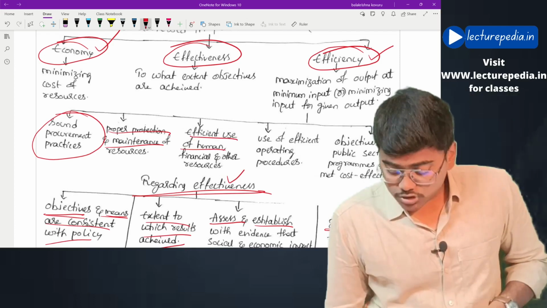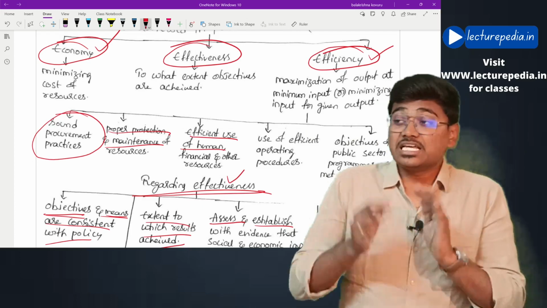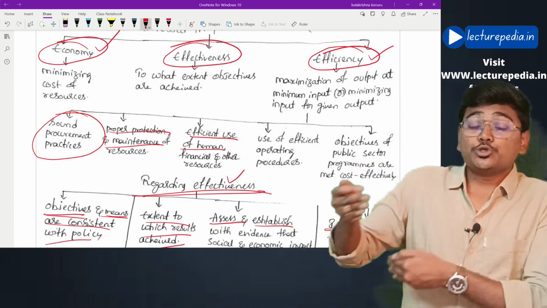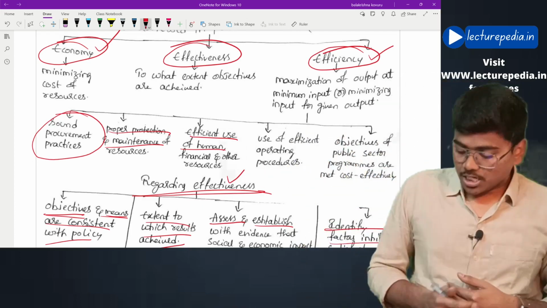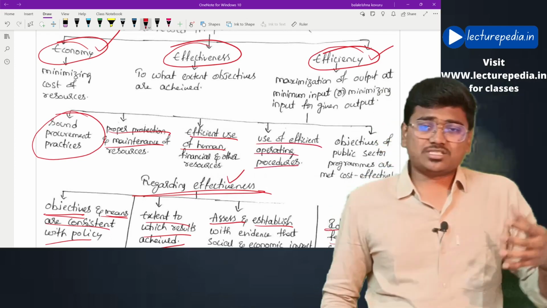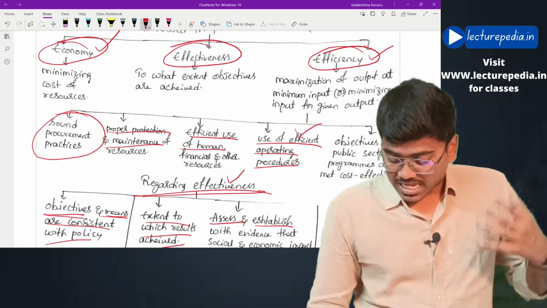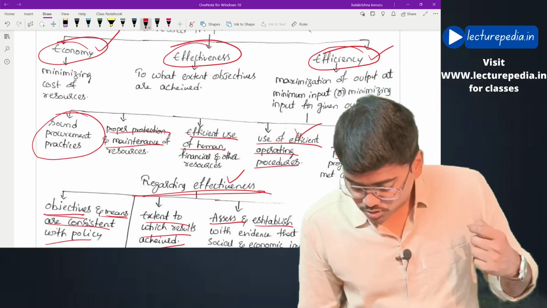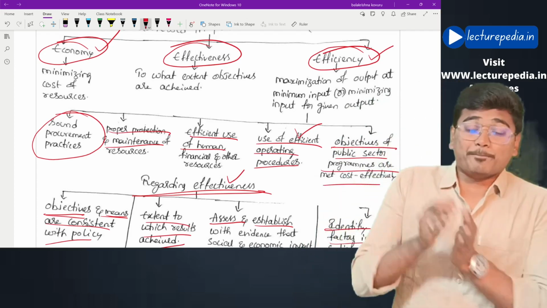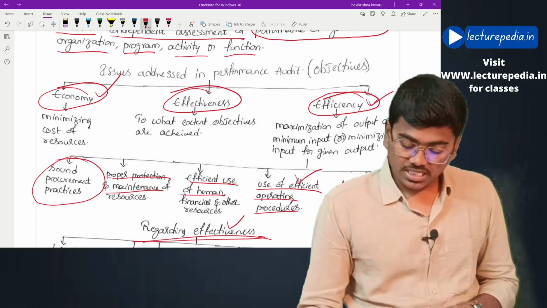He will also examine efficient use of human resources, not only raw materials, even the human resources have to be utilized efficiently. Next, use of efficient operating procedures, whether the operating procedures being followed in the organization are efficient or not. And he will also verify whether objectives of public sector programs are met cost effectively or not. So these will be checked with regard to efficiency.